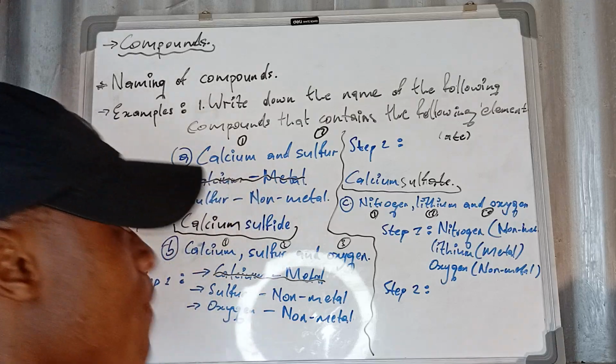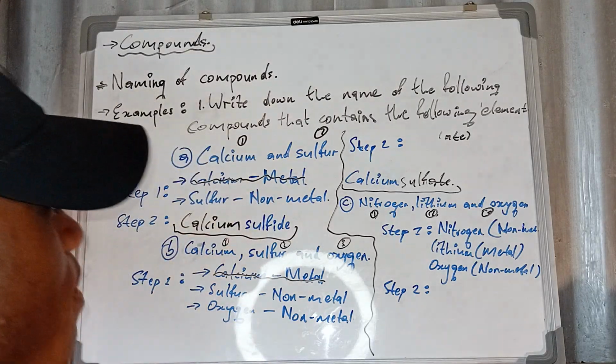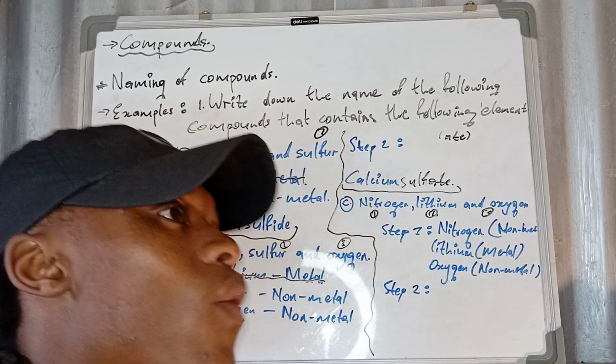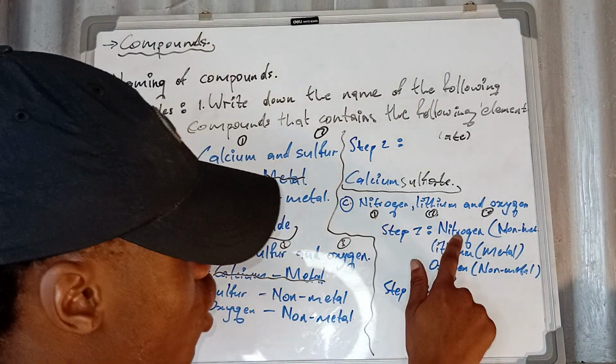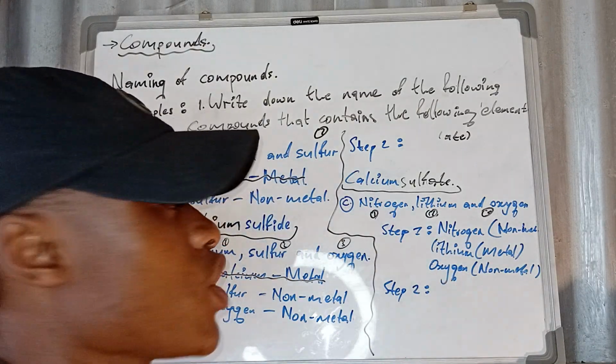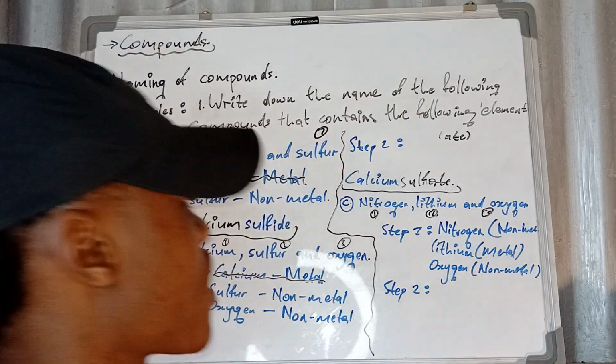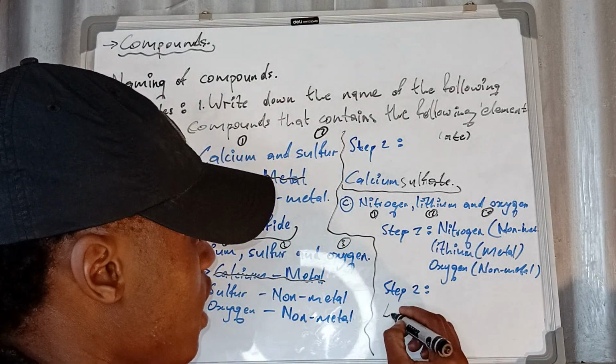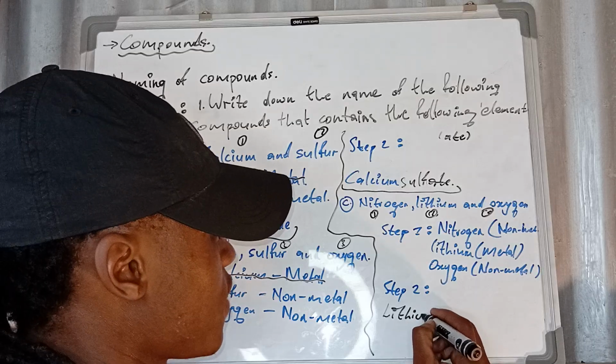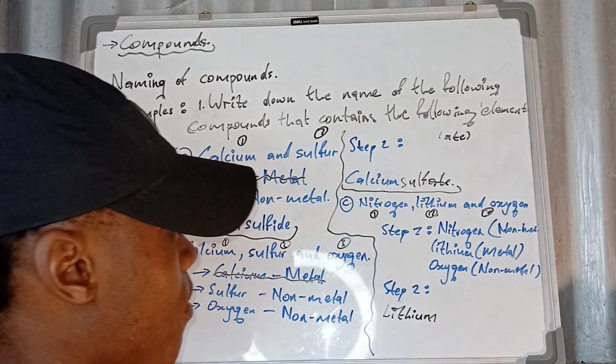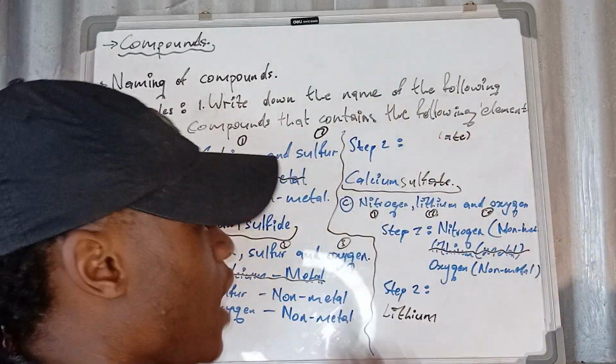They said to us, we must firstly remember, step number 2 says we must write down the one that has metal first. Between nitrogen, lithium, and oxygen, which one is classified as a metal? That will be lithium. We write it firstly. That will be lithium. Okay, we are done with lithium.